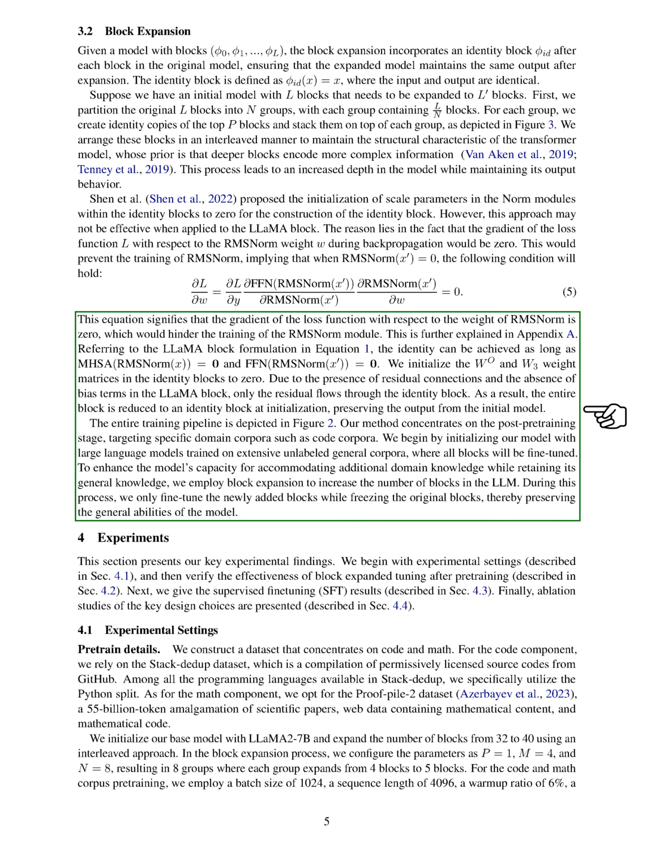Our method focuses on the post-pre-training stage, targeting specific domain corpora such as code corpora. We start by initializing our model with large language models trained on extensive and labeled general corpora, where all blocks will be fine-tuned. To enhance the model's capacity for accommodating additional domain knowledge while retaining its general knowledge, we employ block expansion to increase the number of blocks in the large language model. During this process, we only fine-tune the newly added blocks while freezing the original blocks, thereby preserving the general abilities of the model.